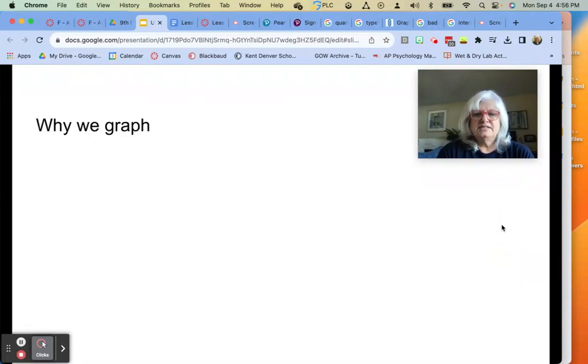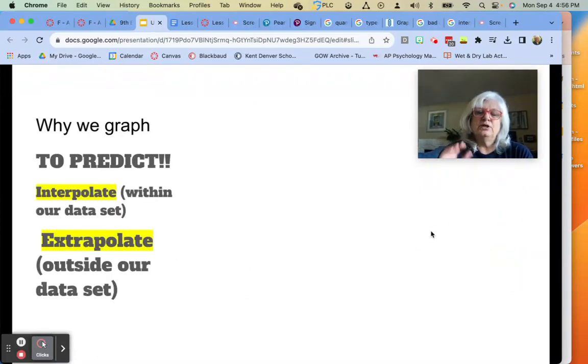So one last thing I want to talk about is why we graph. And we graph so that we can predict, okay? And there's two types of predictions that you can use with your graph. You can either interpolate, which is a weird word. Inter, though, means inside of, right? So interpolating means you're predicting within your data set, so within what you collected.